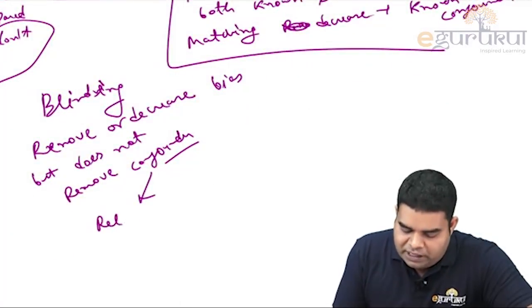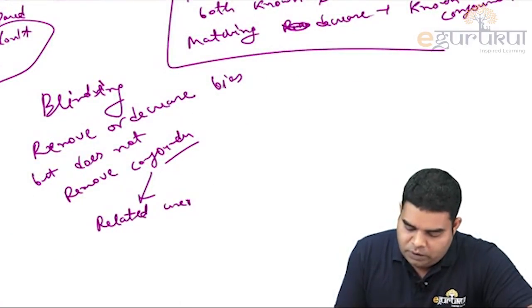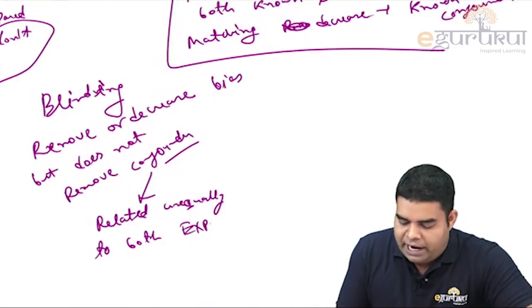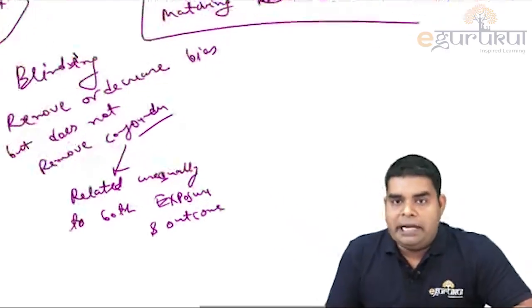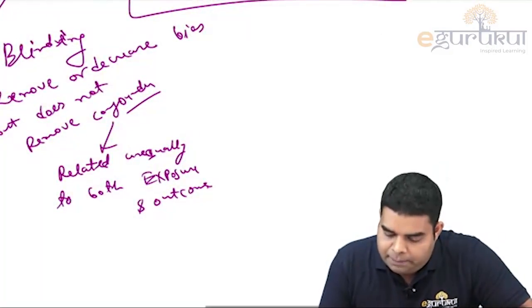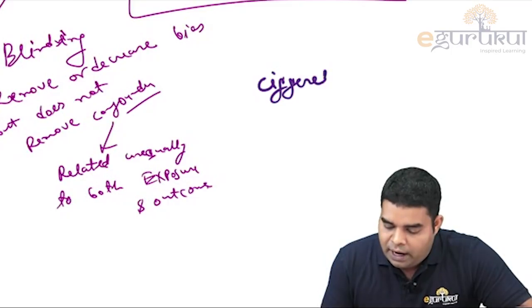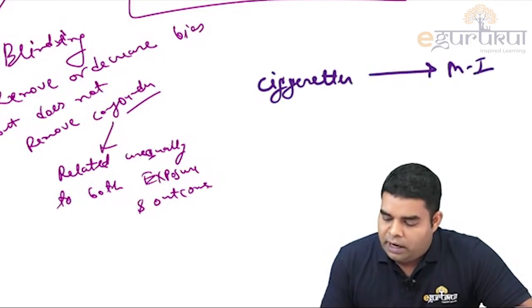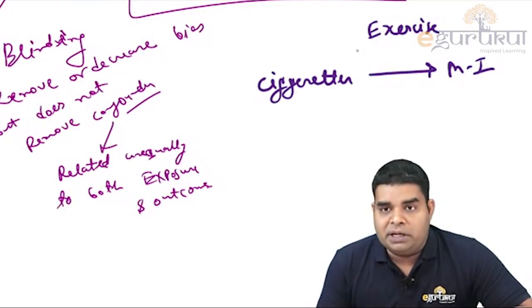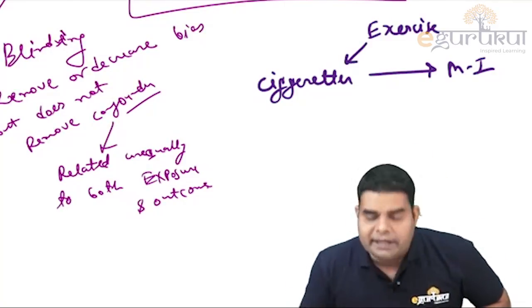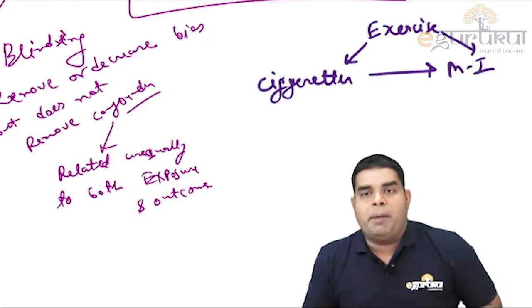Okay, and I hope you know what a confounder is. A confounder is something which is related unequally to both exposure and outcome. For example, let's say I am taking a study between cigarette consumption and MI, and it has been found that exercise is related to cigarette consumption, because people who exercise more smoke less. So exercise is related to cigarettes, and of course exercise decreases the chance of MI also.